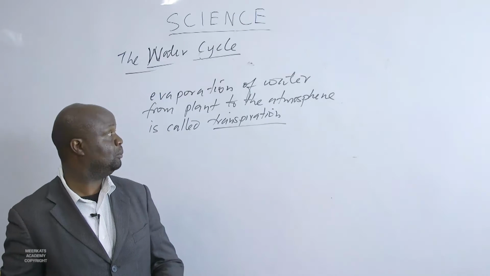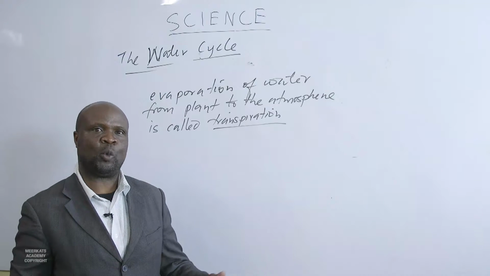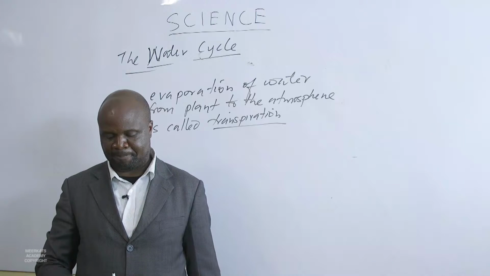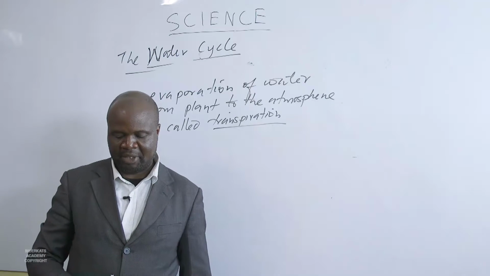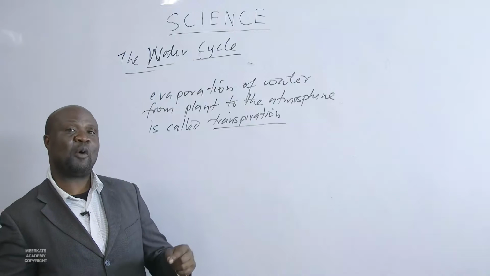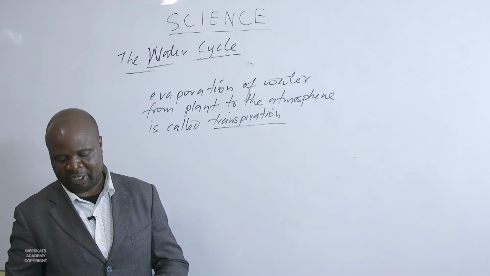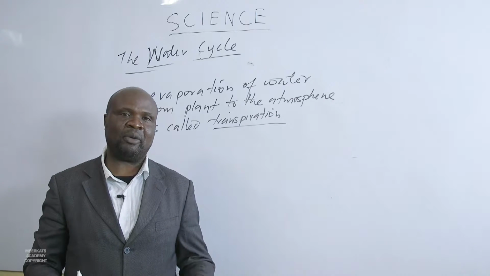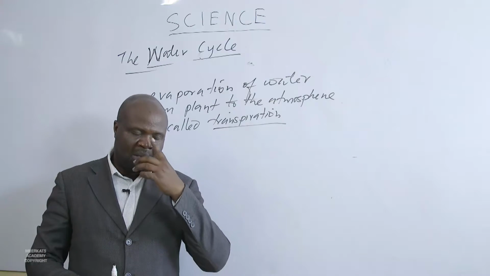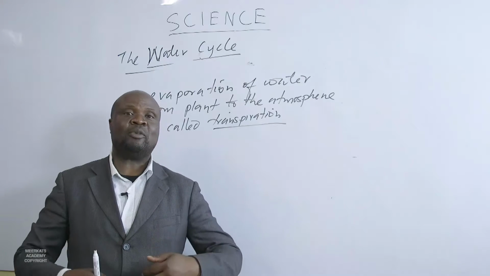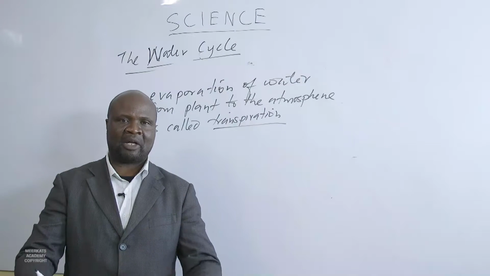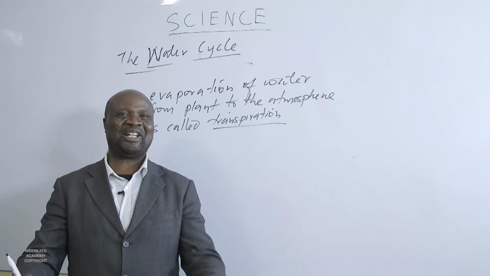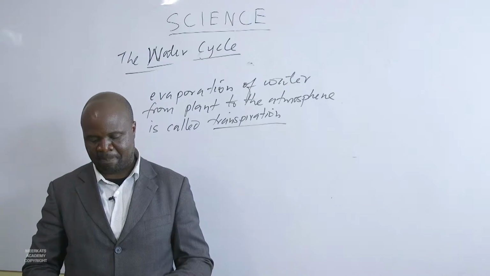We have animals. Animals do drink water. Animals do drink fresh water from rivers and lakes. This water is returned also back to the atmosphere as it evaporates from their bodies. These particular animals can lose water back to the atmosphere through even respiration. They can sweat, they are losing water back to the atmosphere.